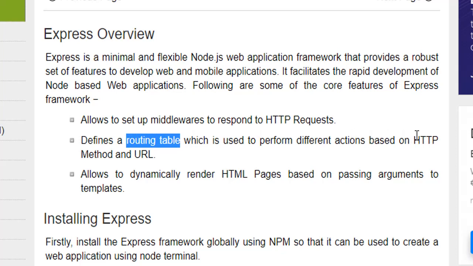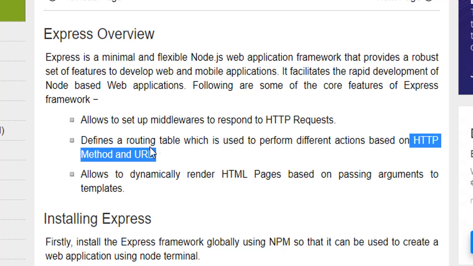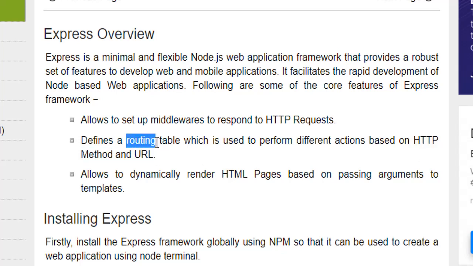What is really important here is that the Express library helps you perform different actions based on the HTTP method you use and the URL.